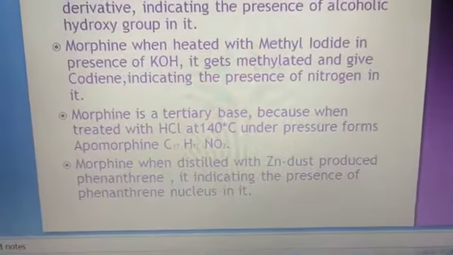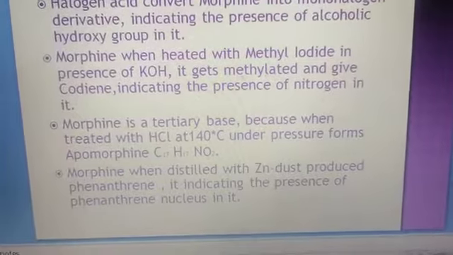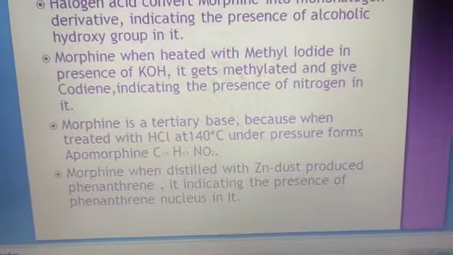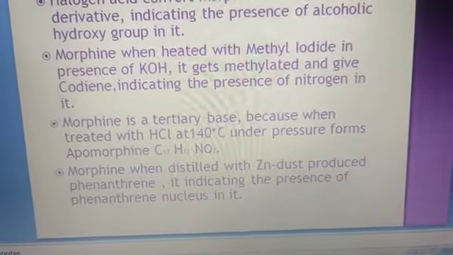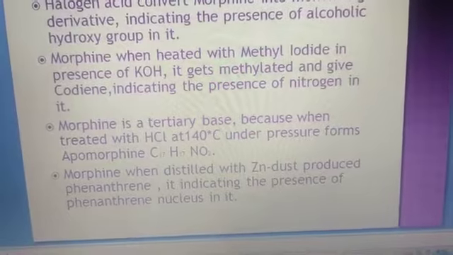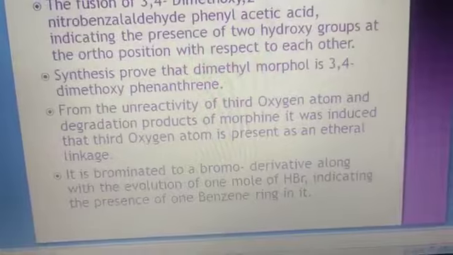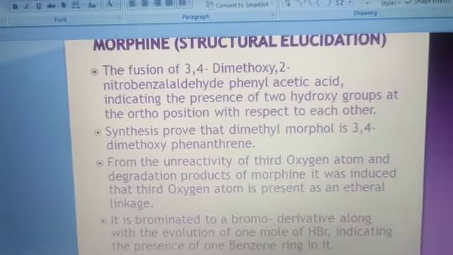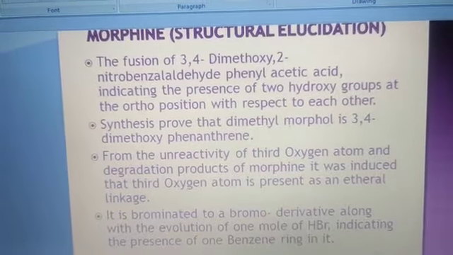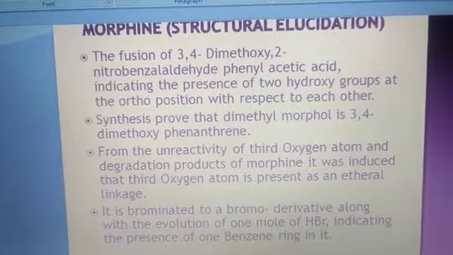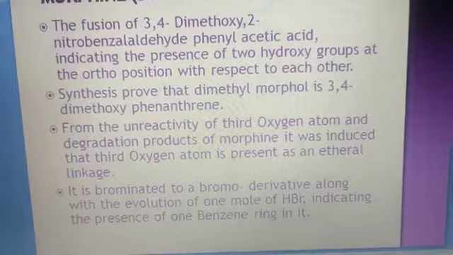Morphine is a tertiary base because when it is treated with HCl at 140 degrees Celsius under pressure, it forms apomorphine. And morphine, when distilled with zinc dust, produces phenanthrene, which indicates the presence of the phenanthrene nucleus in morphine. And the fusion of 3,4-dimethoxy-2-nitrobenzaldehyde with phenylacetic acid indicates the presence of two hydroxy groups at the ortho position with respect to each other.